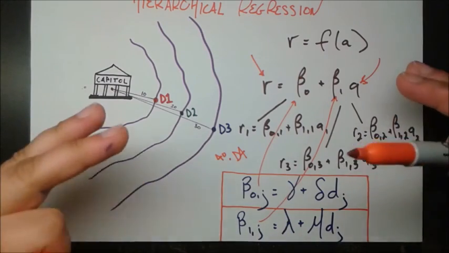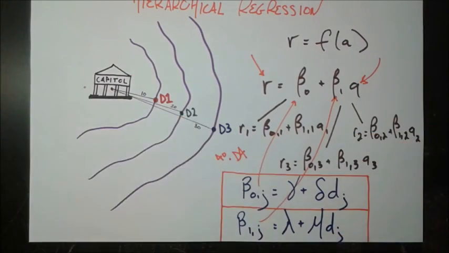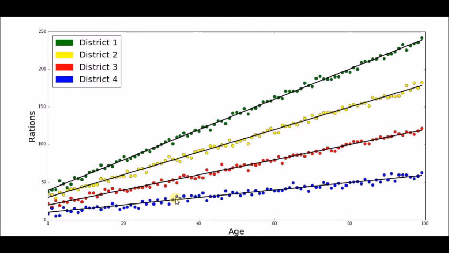So let's go back to our data and see what happens when we fit it using this whole technique. So after that whole process, this is our line of best fit for District 4, and we see that's a very, very good fit. This was hierarchical regression in a nutshell.